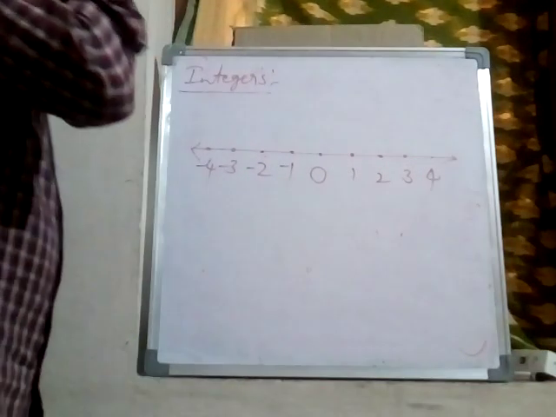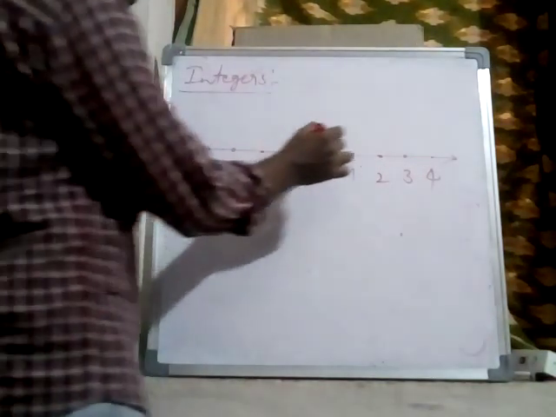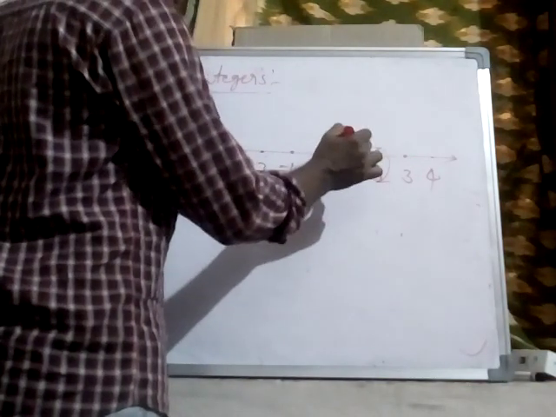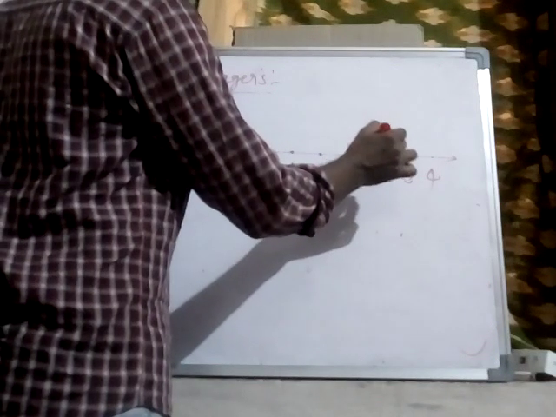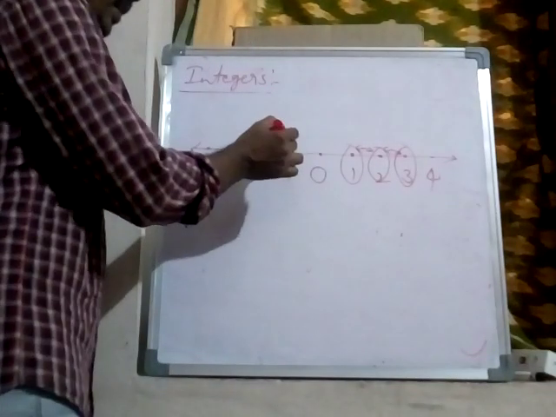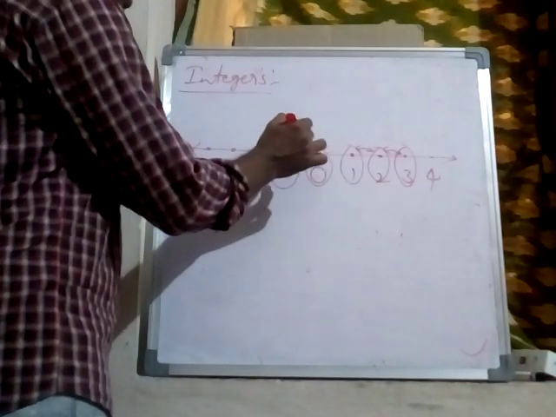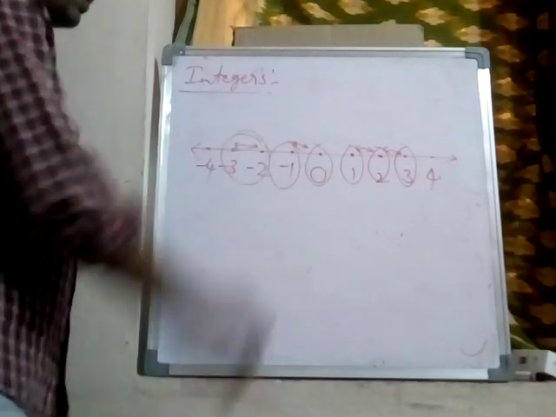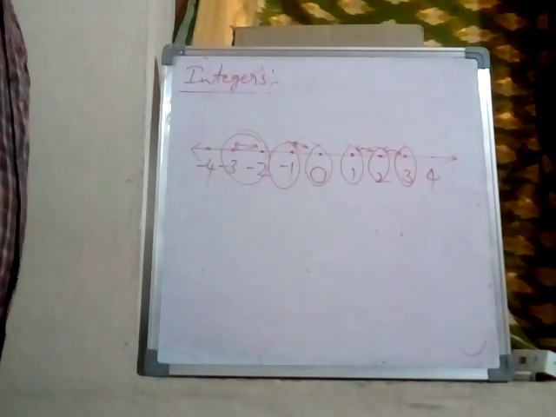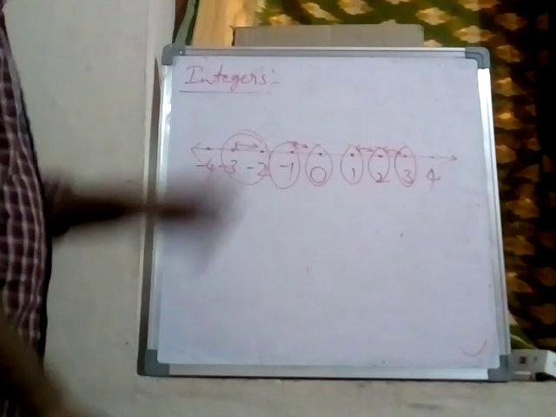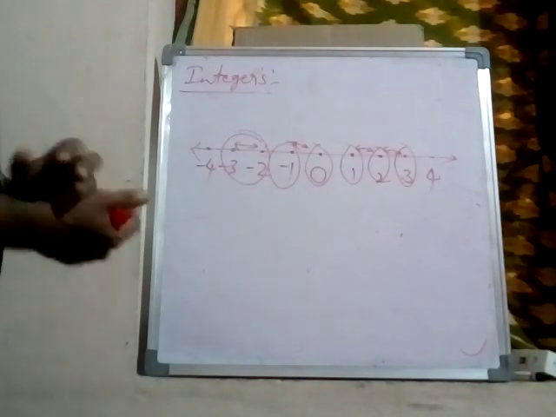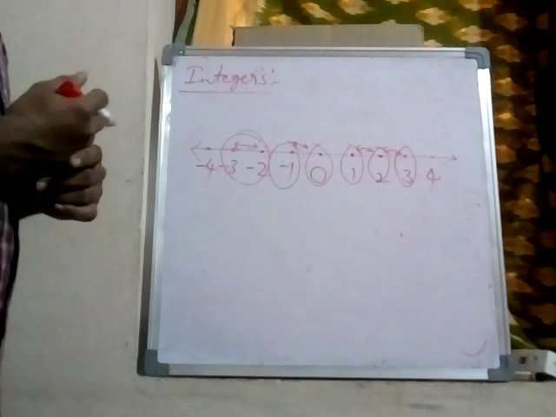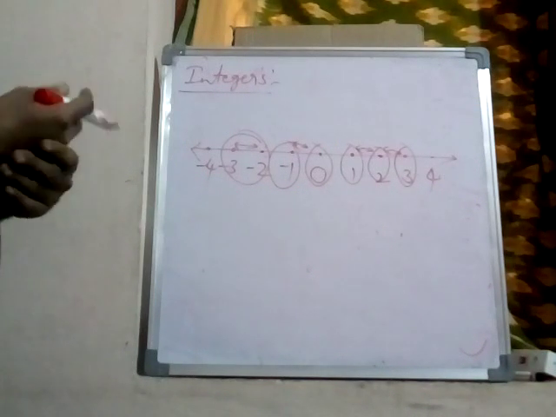Integers are represented on a number line. So the distance between any consecutive integers is always the same. Distance between any consecutive integers is always equal. So this is how integers are represented on a number line. So already I think you know additions and subtractions on the number line. Okay.